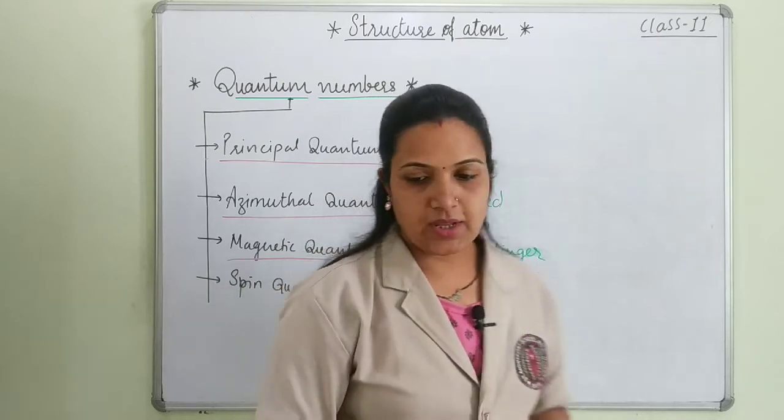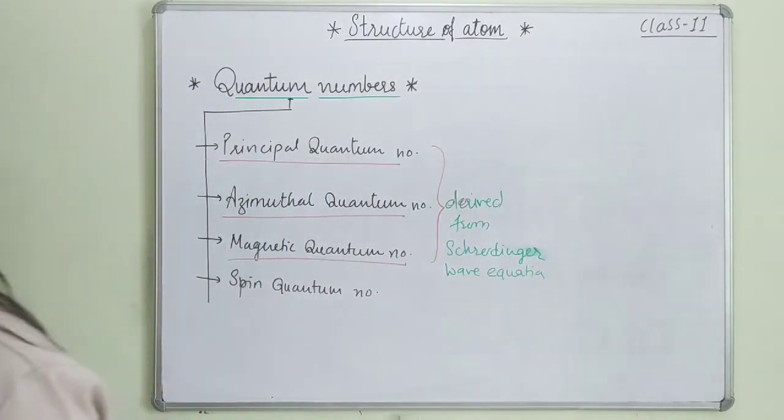Now let's write down the definition of quantum numbers.